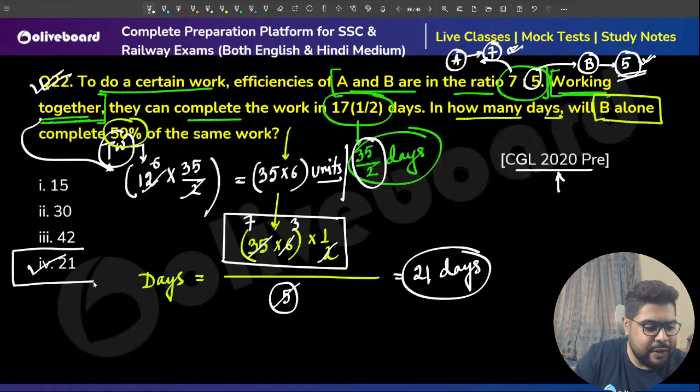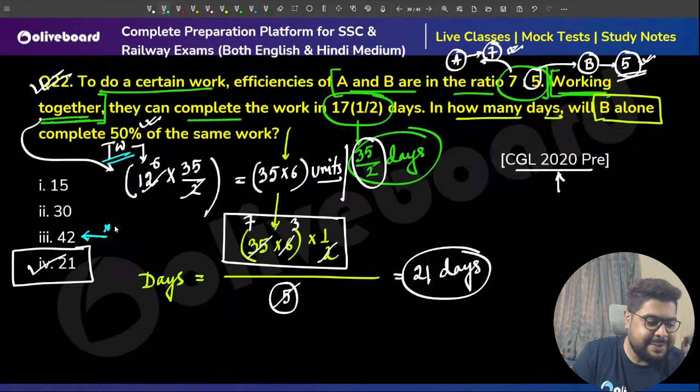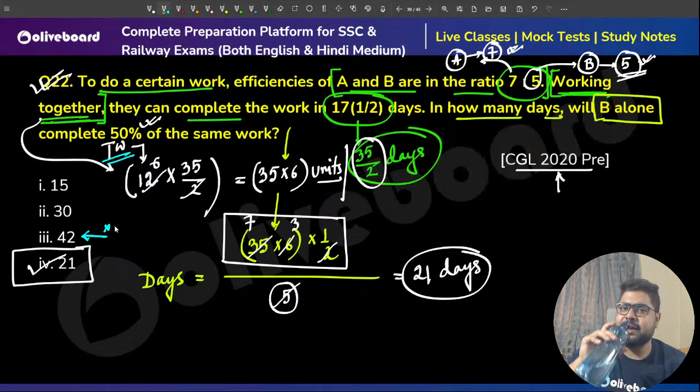Option number 4. Vikshit, you forgot to do this 50%. Brother, you forgot to do this 50%. This 50% logic was there. You must need to consider that. So my answer will be 21 but not 42. Please keep this in mind. Perfect, everyone. Absolutely clear how we are approaching the questions, how we are approaching the problems. Very, very simple questions. No difficult question I've taken.